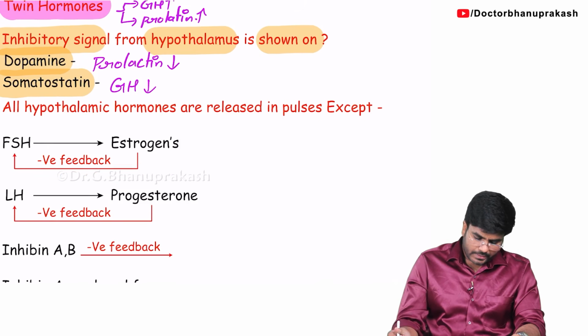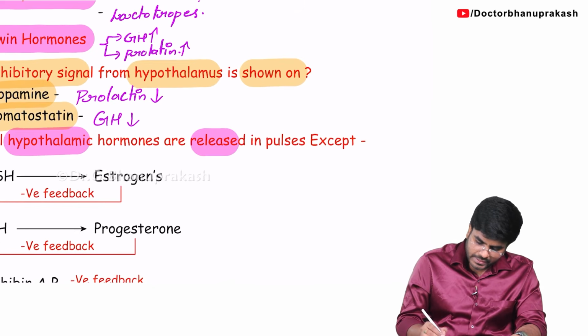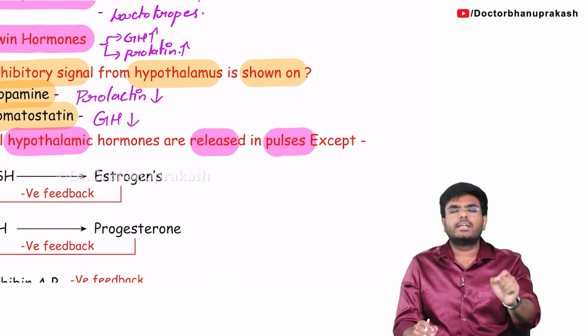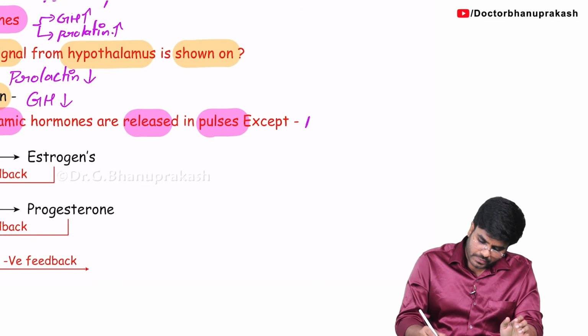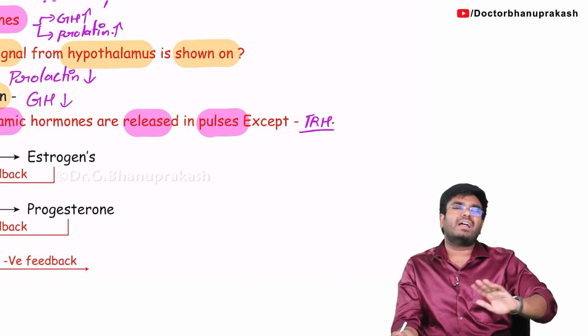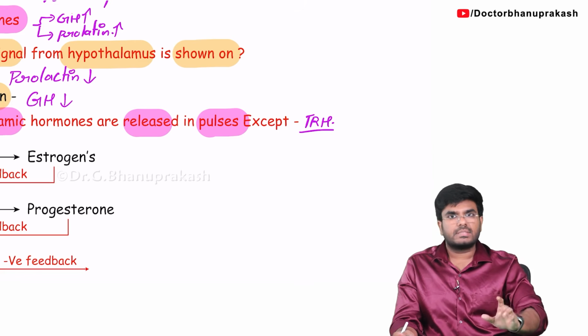Next, see, all hypothalamic hormones are released in pulses, means they are not released continuously, they are released little by little in regular intervals. Okay, but there is one exception, that is TRH. So this thyrotropin releasing hormone is the one exception, while all other hormones are released in pulses. Pulses means little by little, something like that.